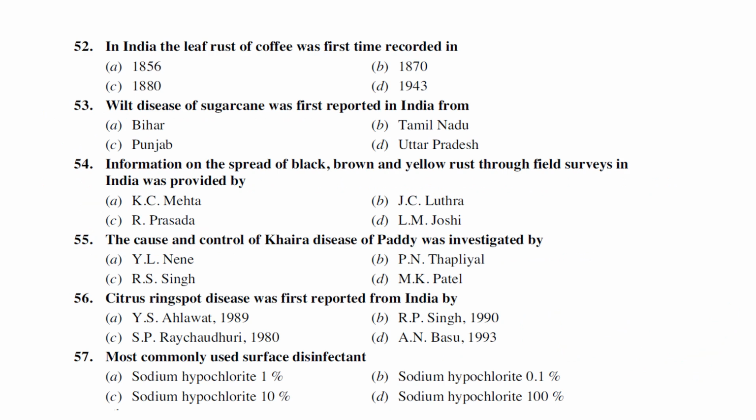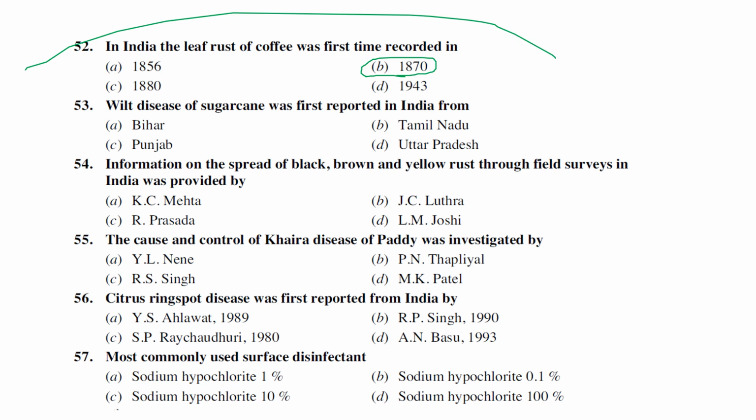The next one: in India, leaf rust of coffee was first recorded around 1870. It was first introduced and identified in India, actually introduced from Sri Lanka, because at that time coffee and tea production was high. In the 1870s and 1880s, Sri Lanka was considered the coffee hub of the entire world. Around 90% of the coffee exported was from Sri Lanka, and the British used Sri Lanka as a coffee hub.